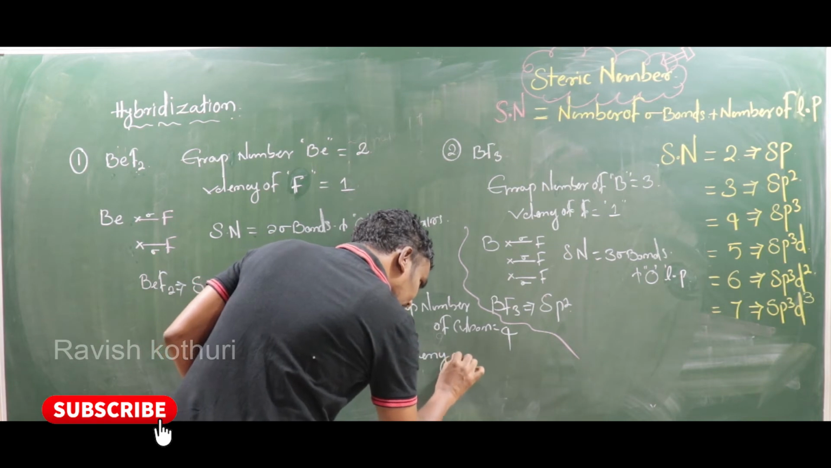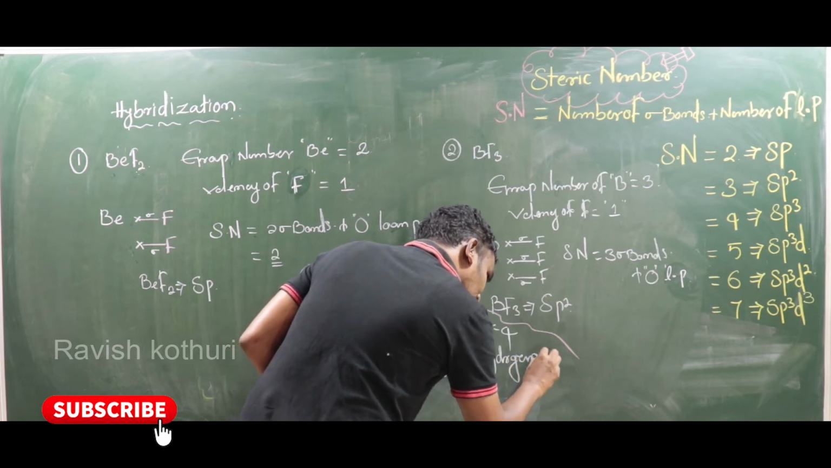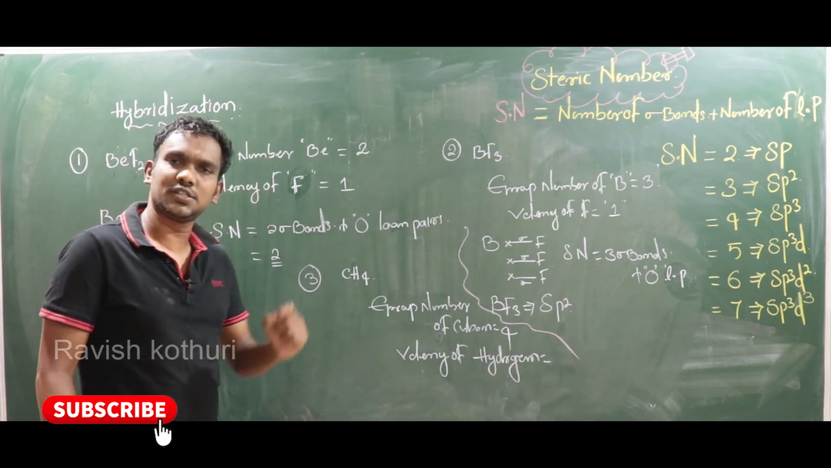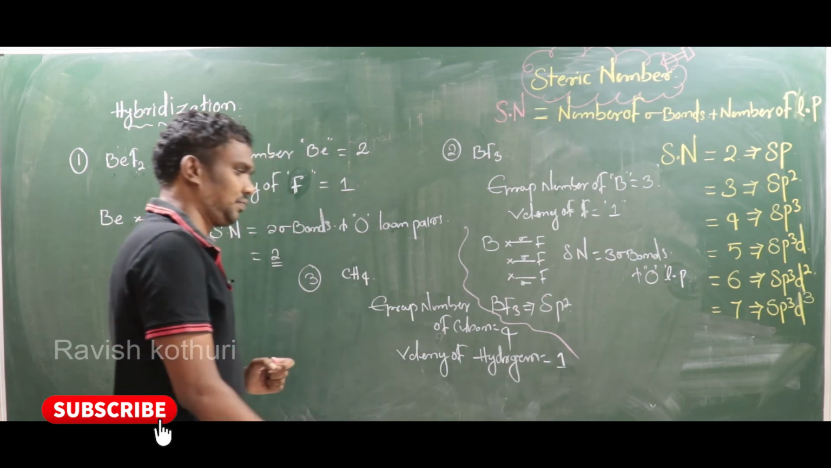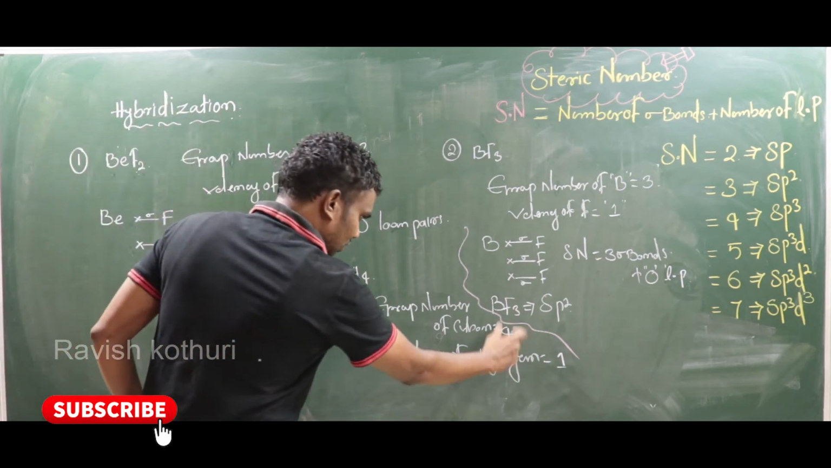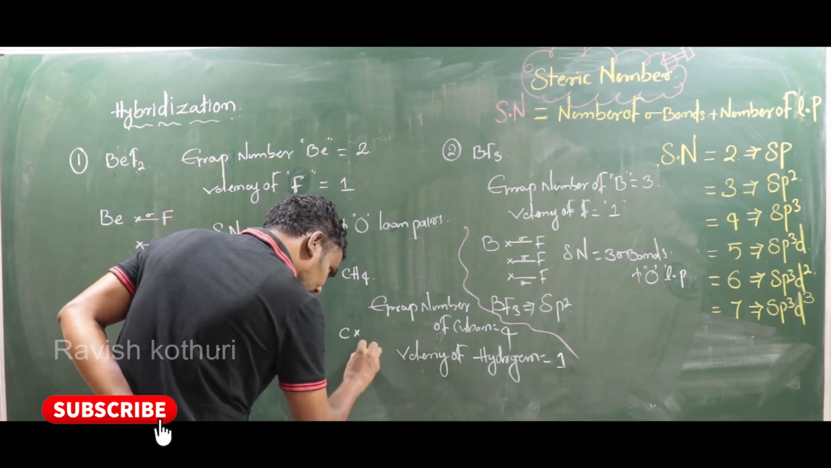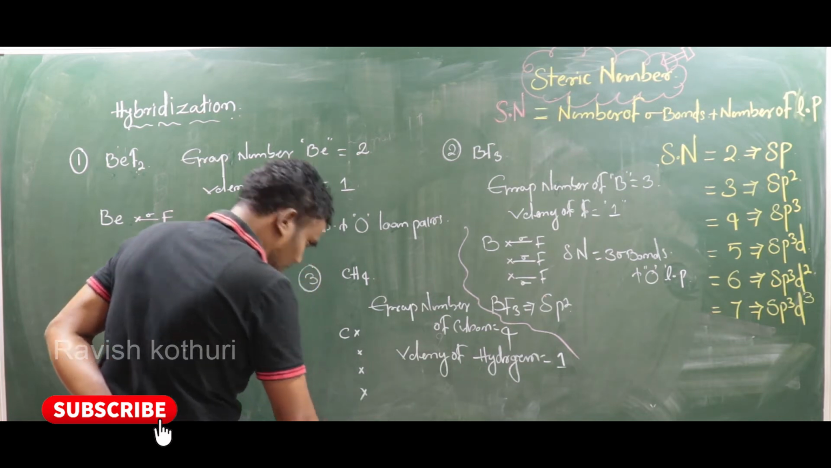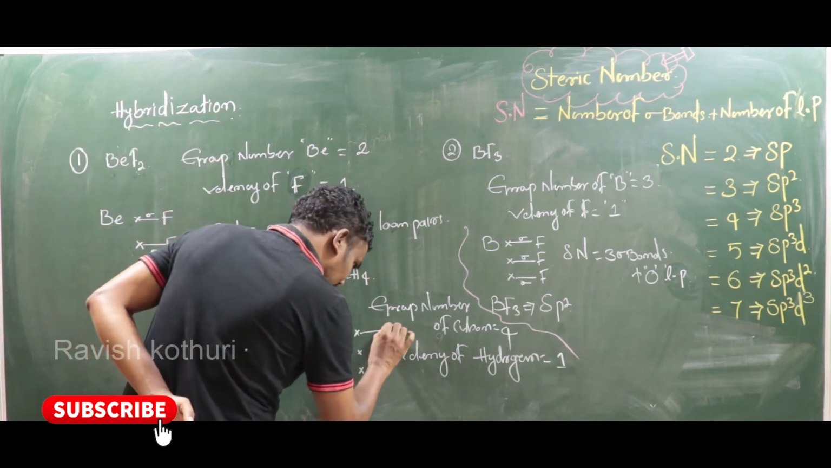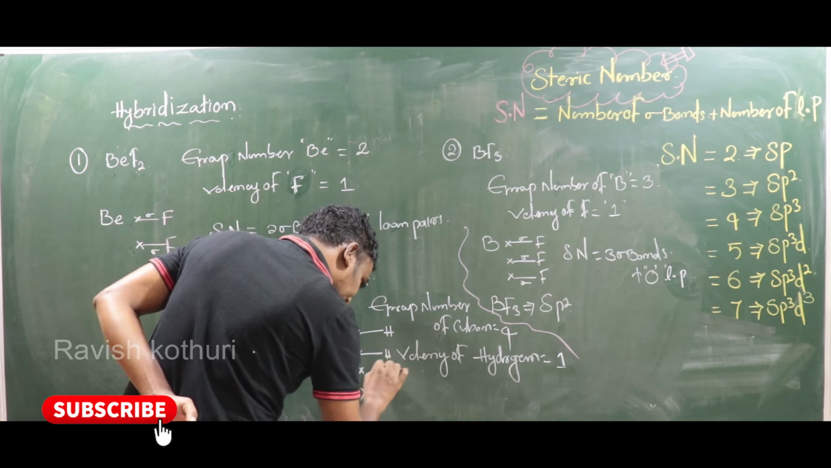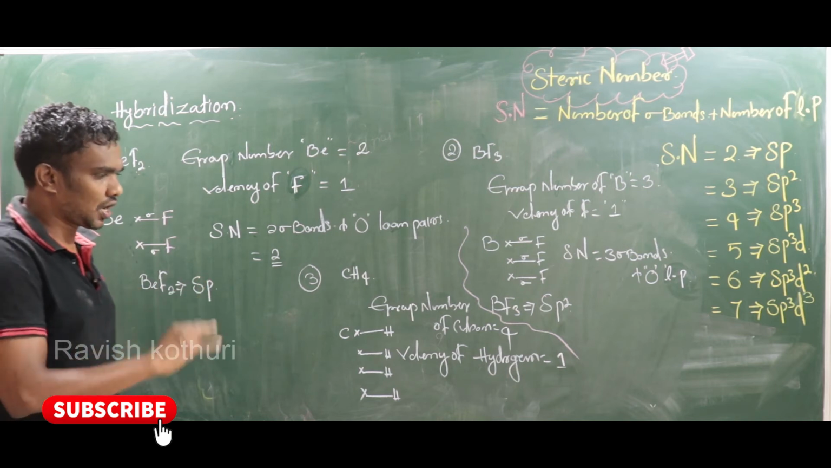Valency of hydrogen is 1. That's all. Now see, here the group number is 4, so how many valence electrons are present? 4 valence electrons. First electron, second electron, third electron, fourth electron. Now how many hydrogens are there? 4, so it makes 4 bonds. First hydrogen, second hydrogen, third hydrogen, fourth hydrogen. See, almost completed.